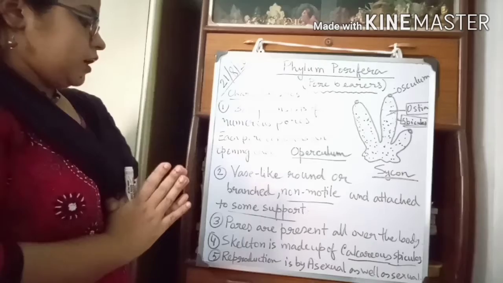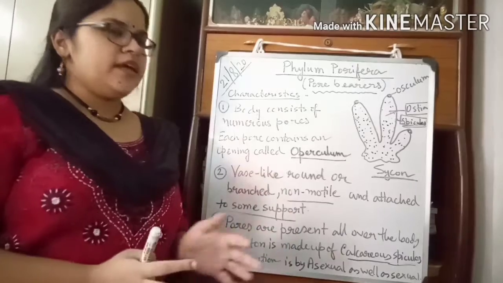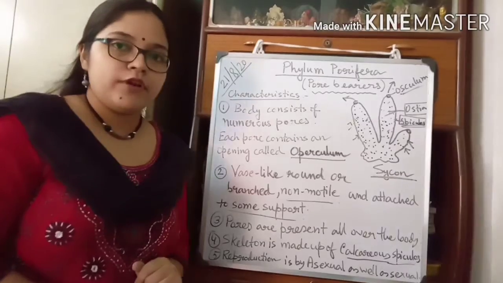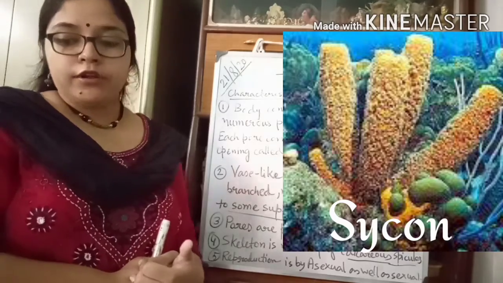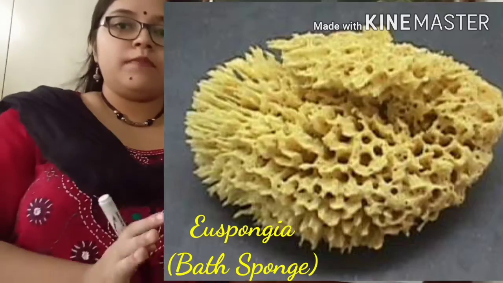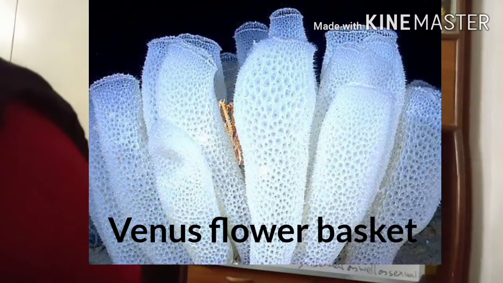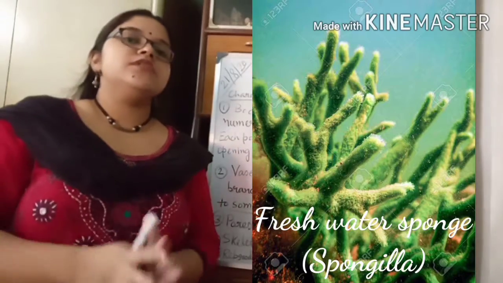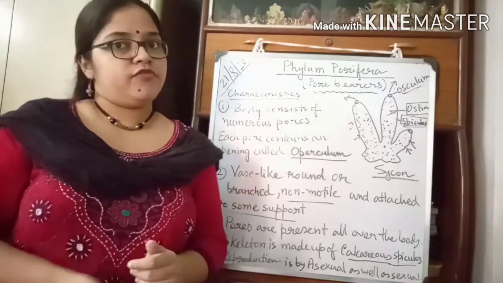The reproduction is by asexual as well as sexual methods. Some examples of phylum Porifera, you can also see the pictures on the screen: Sycon, Euspongia or the bath sponge, Venus flower basket, freshwater sponge or Spongilla. Mainly sponges are included in this phylum. So this is all about the phylum Porifera.